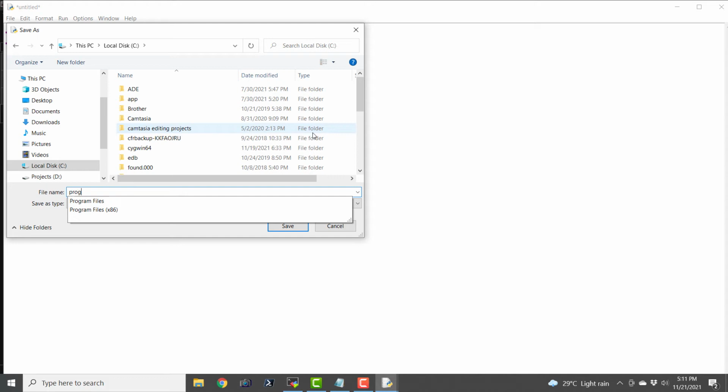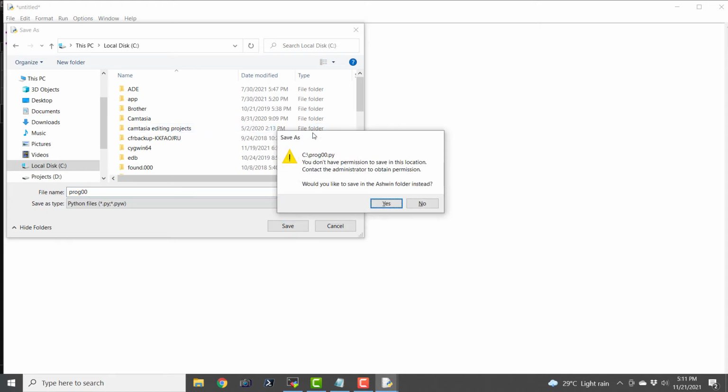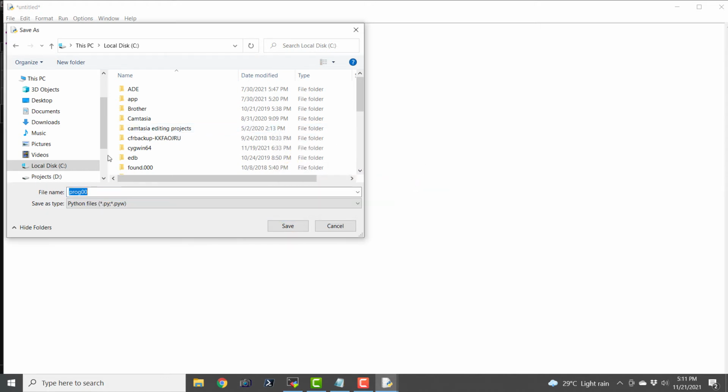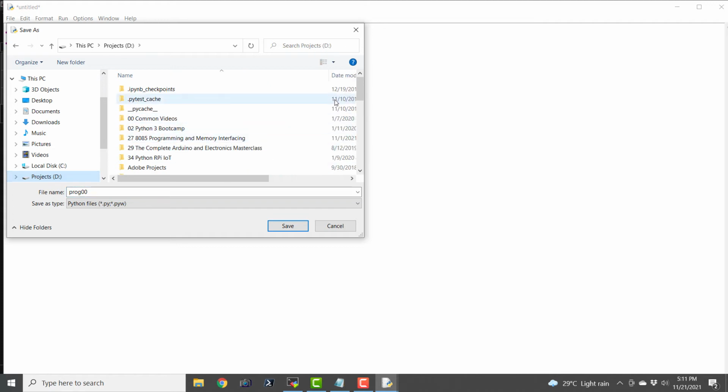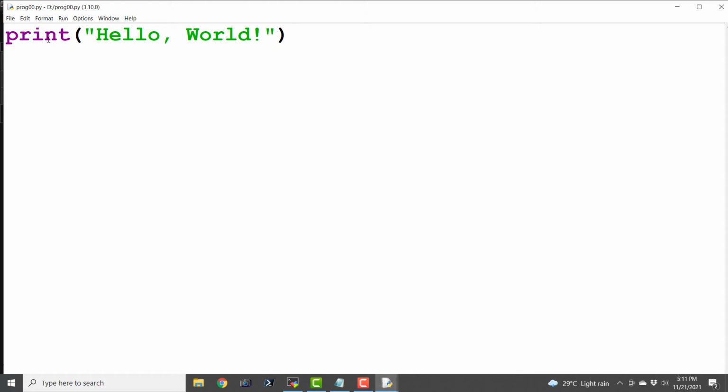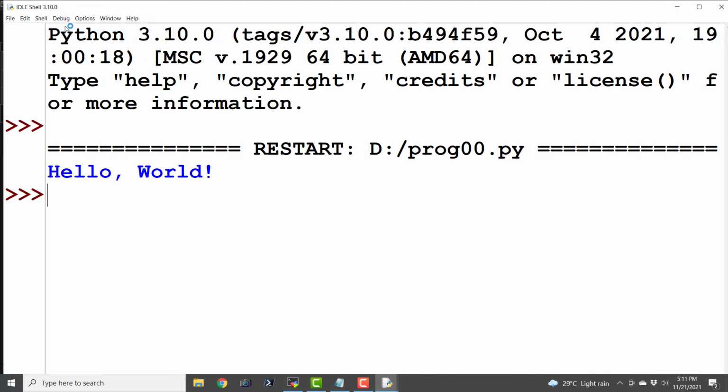And I will just say prog00, and it will automatically, okay, I don't have the permission to save this on this disk. And yeah, so it is prog00.py, and it is directly saved in the D colon. And we can go ahead and run this module, and this is the output.